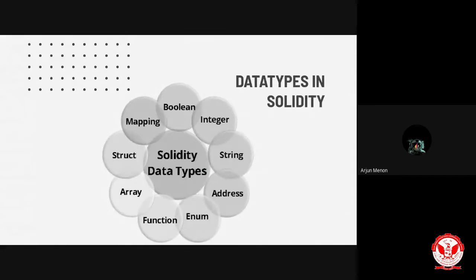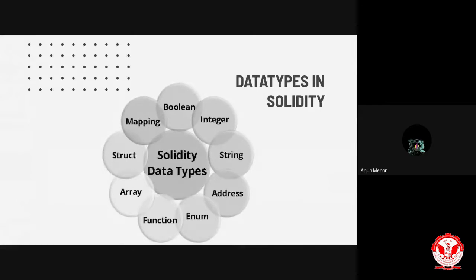Address, you must remember from the key value pairs of the Ethereum accounts. We discussed that the key was a 20-byte string which represented the account address. It is declared as an address and holds a 20-byte value. That is the size of an Ethereum address.